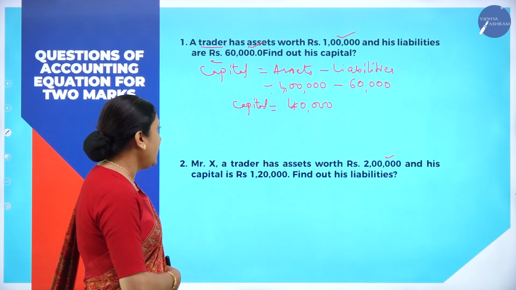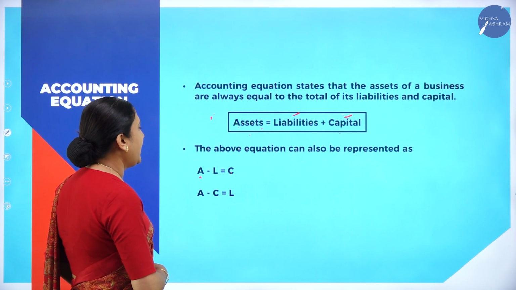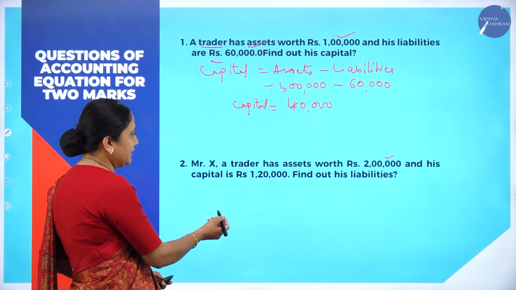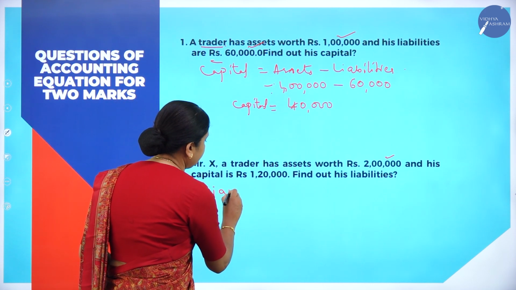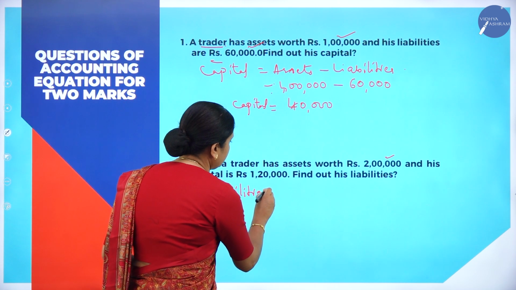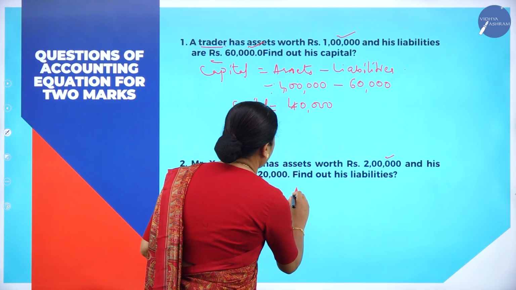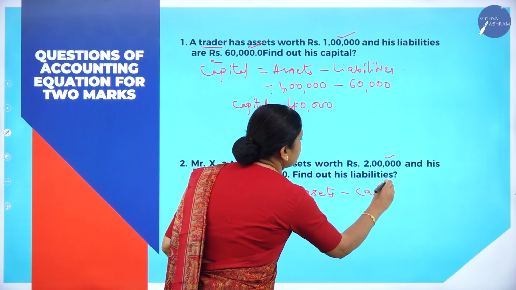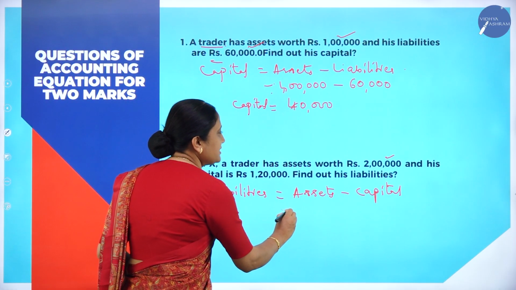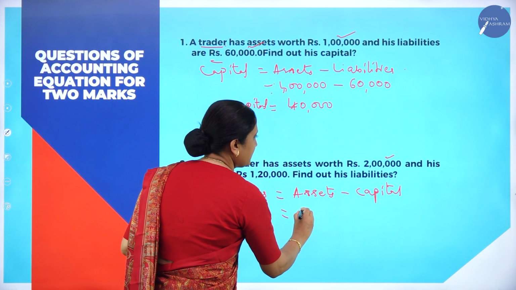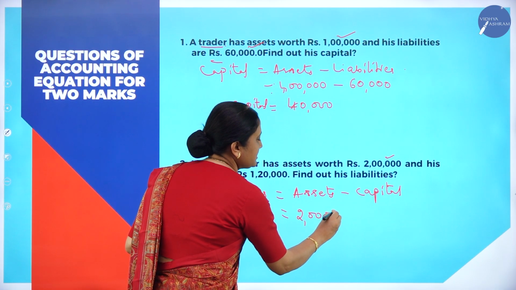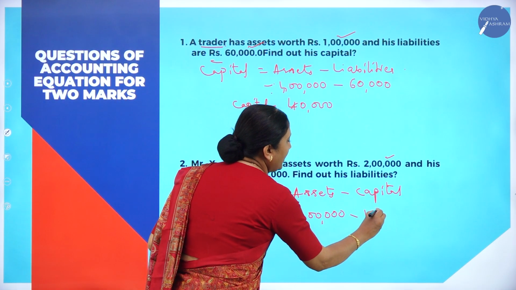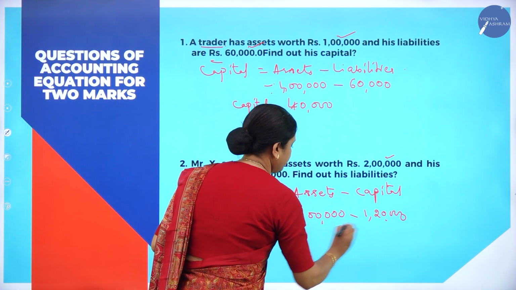Okay, now we will apply the accounting equation. I have to find out the liabilities. Liabilities equals assets minus capital. Assets is given in the problem, it is 2 lakhs. Minus capital, also given in the problem, 1,20,000.